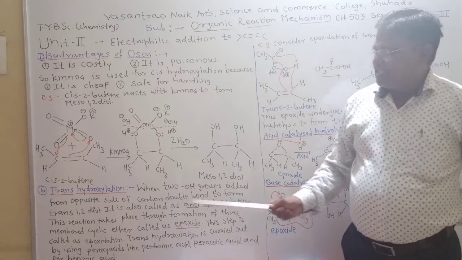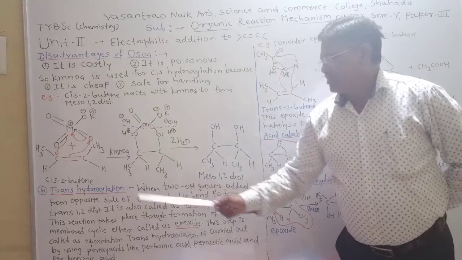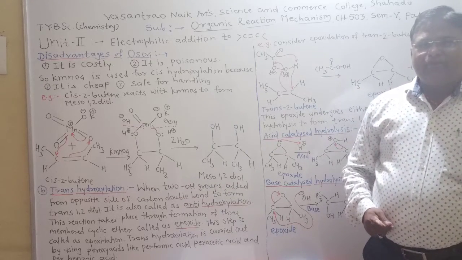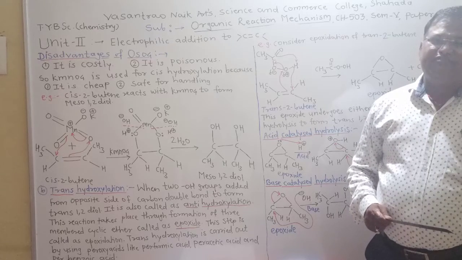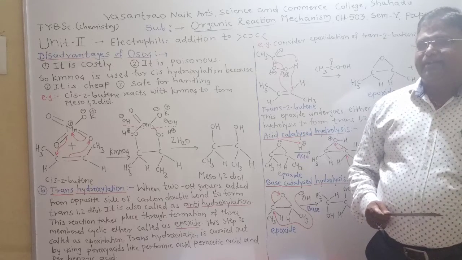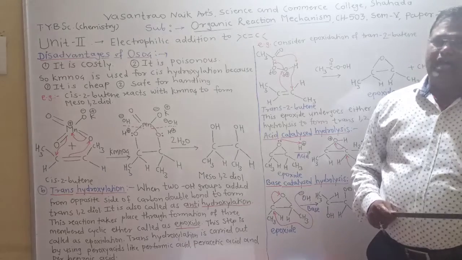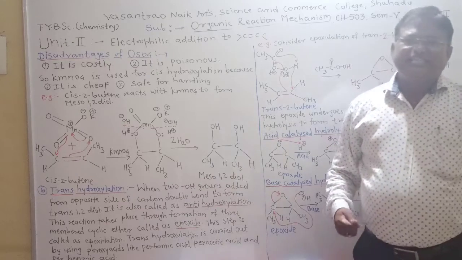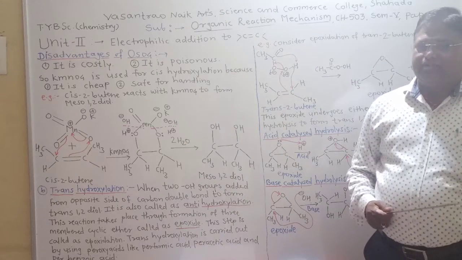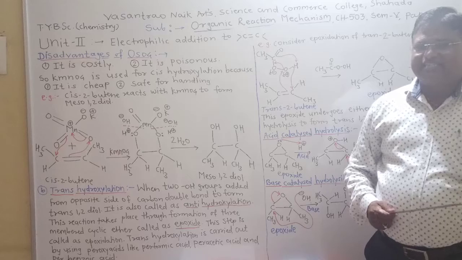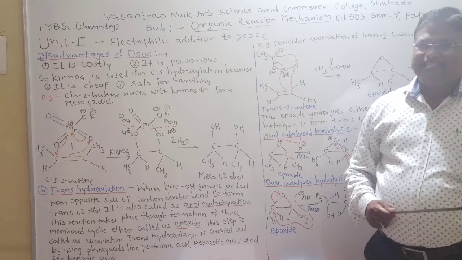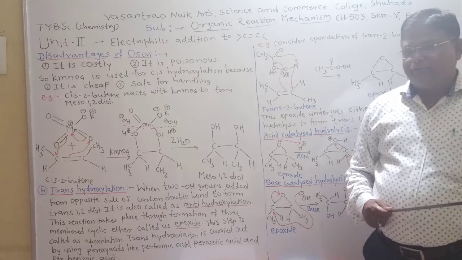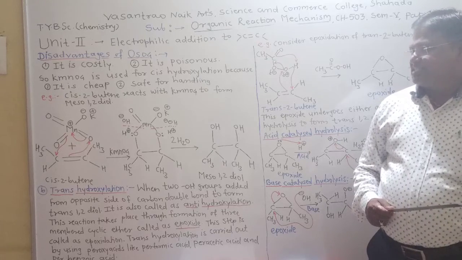Now the second hydroxylation is trans-hydroxylation. When two hydroxyl groups are added from the opposite sides of the carbon-carbon double bond to form trans-1,2-diol, it is called trans-hydroxylation. This trans-hydroxylation is carried out by using reagents like peroxyacids, such as peracetic acid, performic acid, and perbenzoic acid.